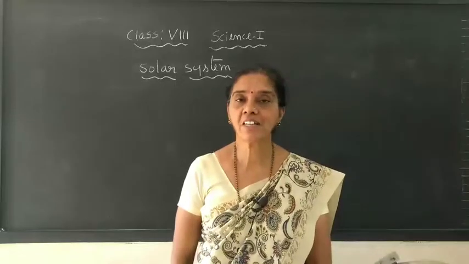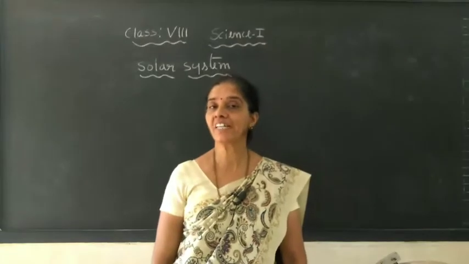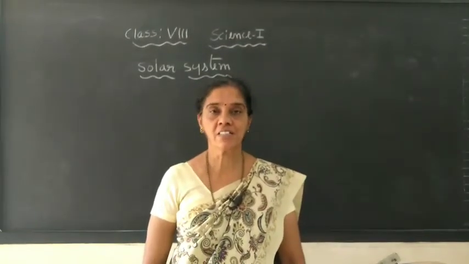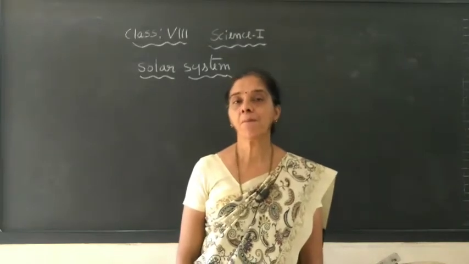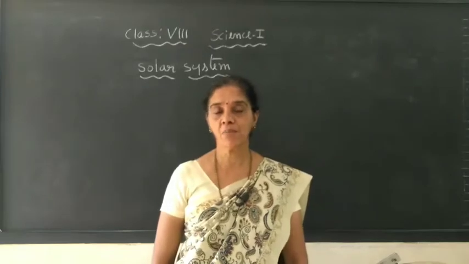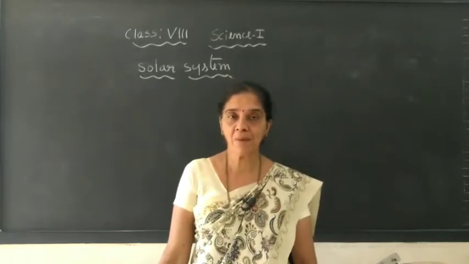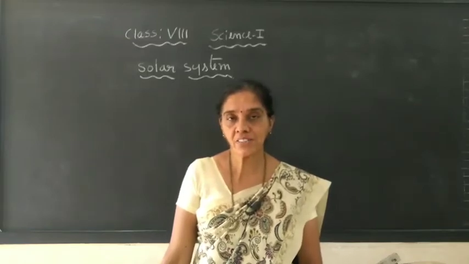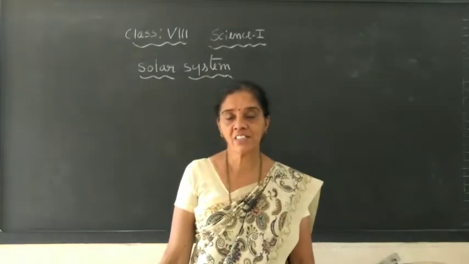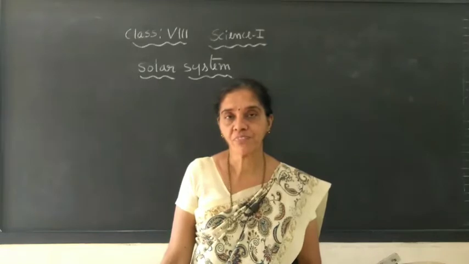Dear students, in the last class we studied the 4 planets which we called inner planets, which are very close to the sun, namely in the order of Mercury. Next planet is Venus, then the position is occupied by Earth, and the 4th planet in the inner planets is Mars. Mercury is the nearest planet to the sun and a very small planet in our solar system.